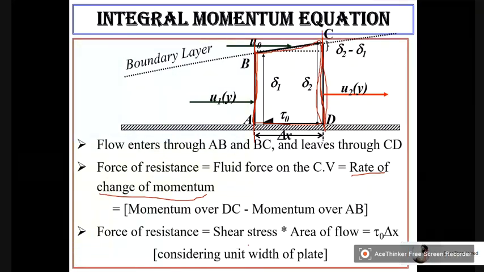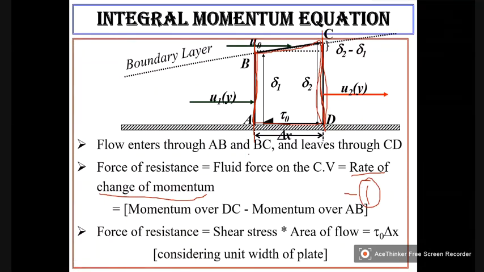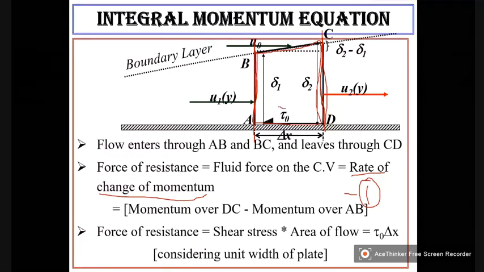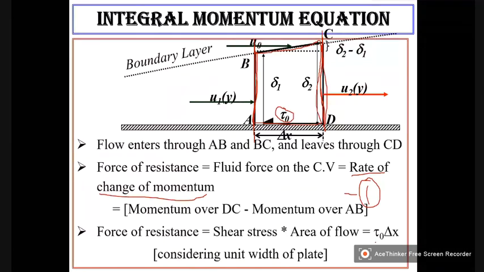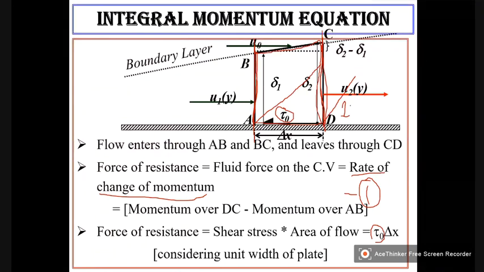Now, this is one way of writing the force. Now we can also write the force of resistance in terms of the shear stress tau naught. This stress is equal to tau naught. And what is the area over which this stress is acting? If I consider unit length, this area is 1 into delta x.